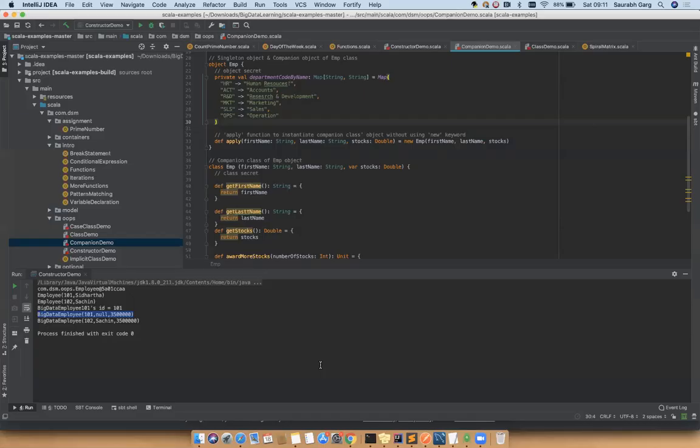So there are concepts called companion class and object. We first started with the comparison between class and object. A class is a blueprint of a real-time object, and you can instantiate a class n number of times. There is no restriction, and you can put some restrictions on the structure of an object through the constructor concept, so that you are restricting how to create objects of a given class. The next concept is the object keyword, which is used to define a singleton class. When you don't want to allow the developers or the users to instantiate it, then you can create it using the object keyword.